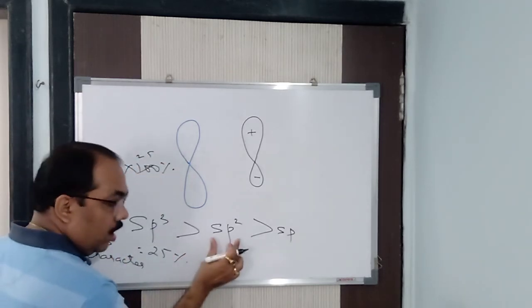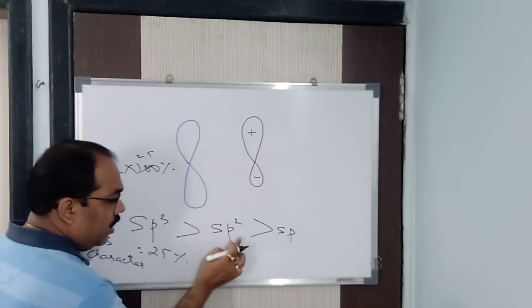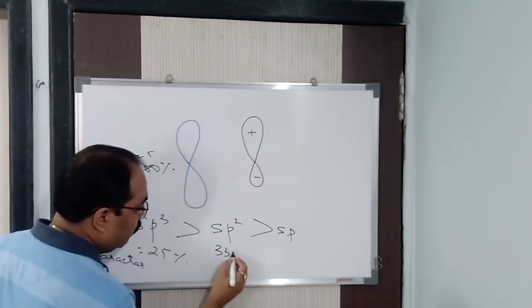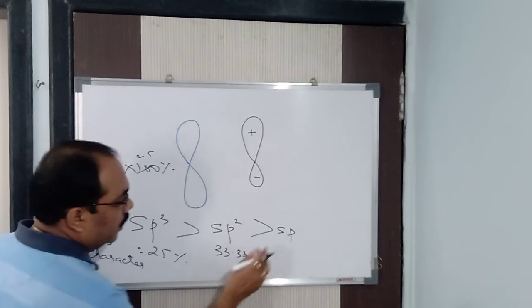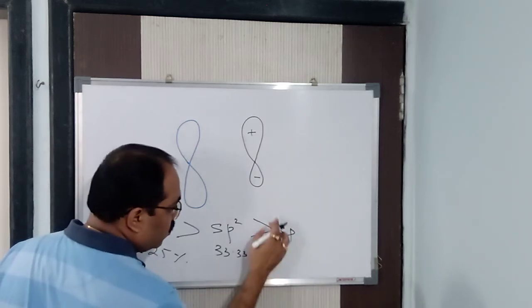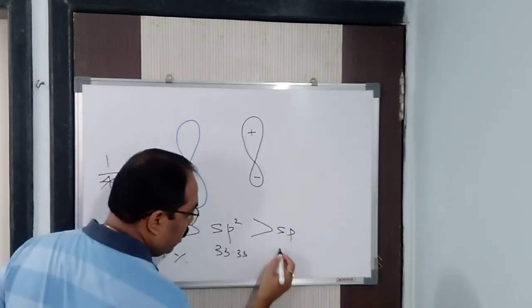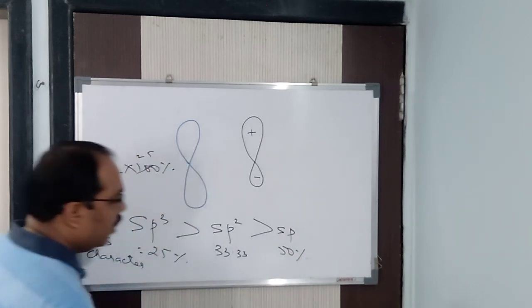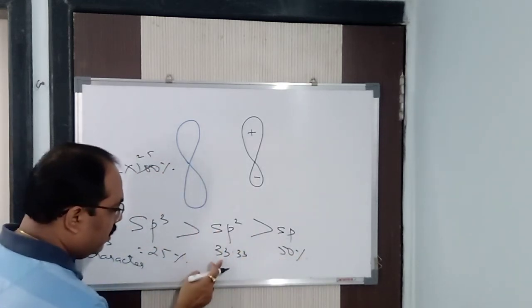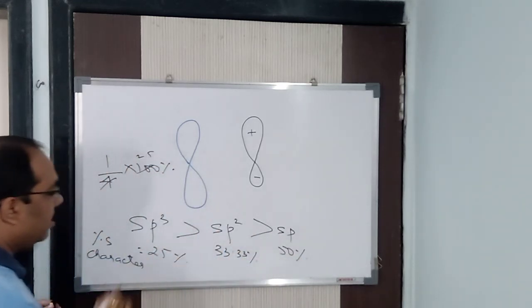Similarly here the total is 3, so 1 by 3 into 100%, how much will it be? 33.33%. And here in sp the total is 2, so s is 1. So 1 by 2 into 100%, how much is it? 50%. Here the s character is 50%, here it is 33.33%, and here it is 25%.